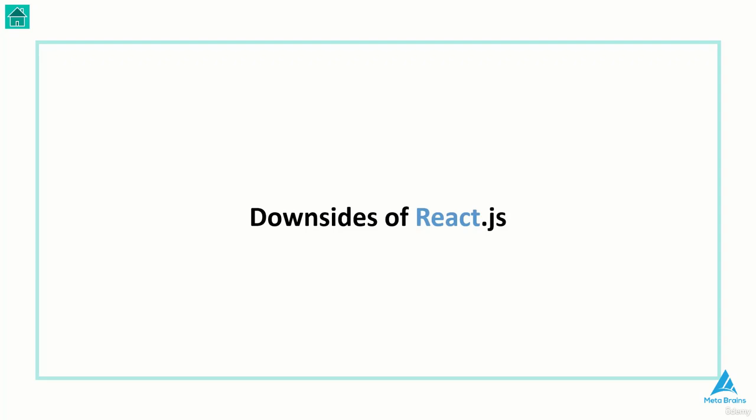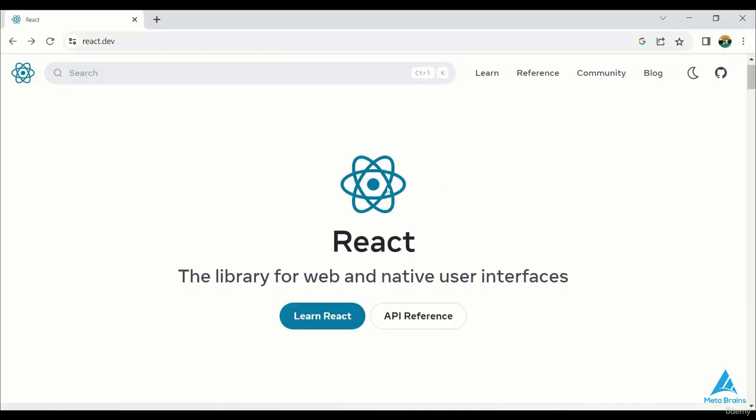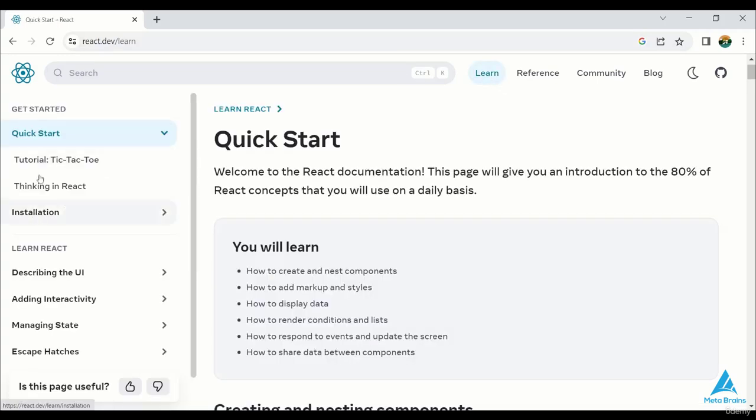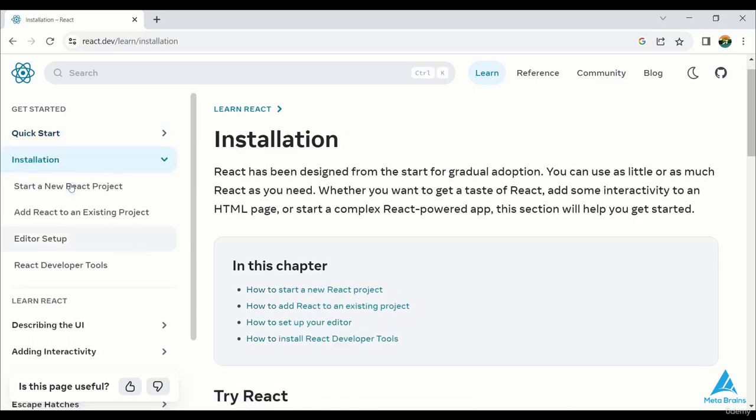However, in Next.js, the images we see either come through a CDN link or directly from the server side, not via JavaScript. Now, I'll open my browser and go to the React.js website. So it's explained there why React powered frameworks should be used. Go to the React.js website and go to the installation section, then start a new project.